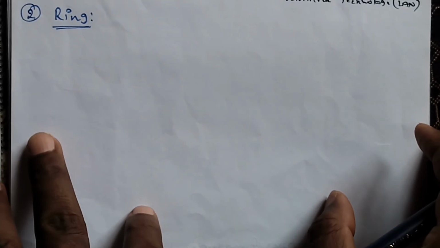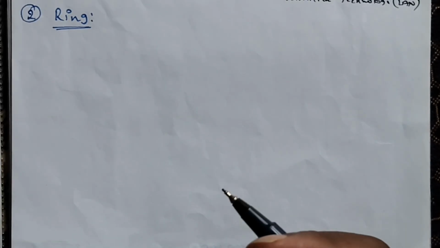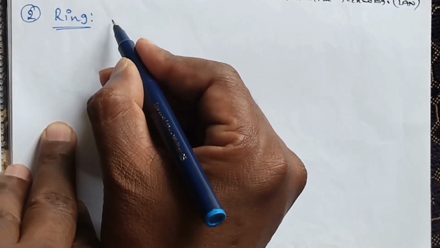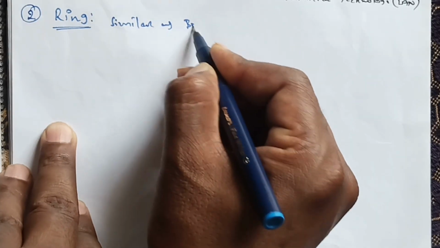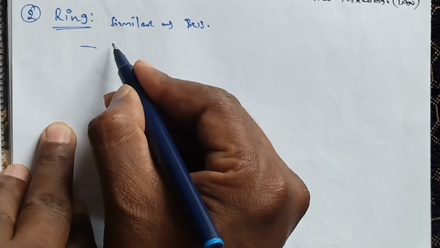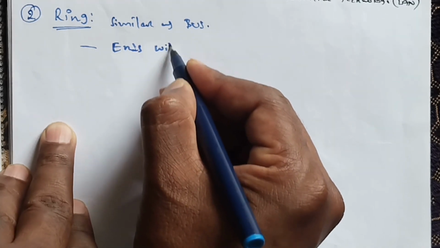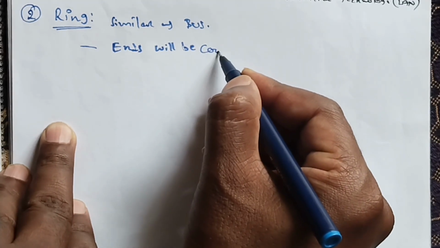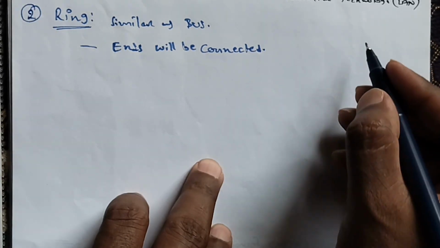In the previous class, we saw what a bus topology is. Now we will see ring topology. What is ring topology? Ring topology is like a bus topology, but both ends will be connected. It is also similar to bus, but what is the difference here? The ends will be connected. Okay, for example, what is the structure here?